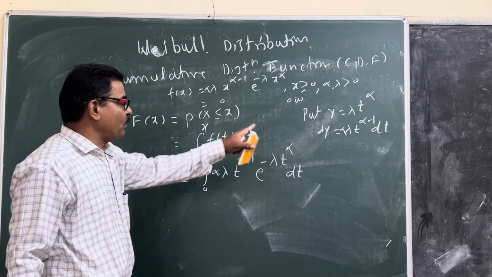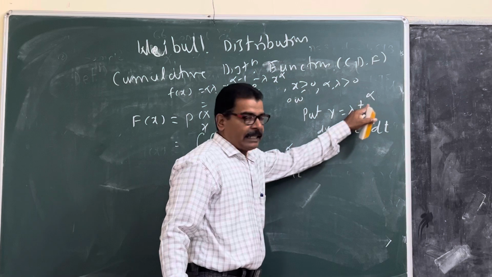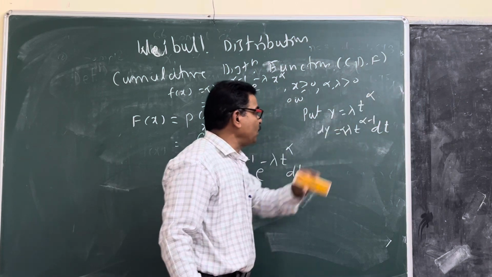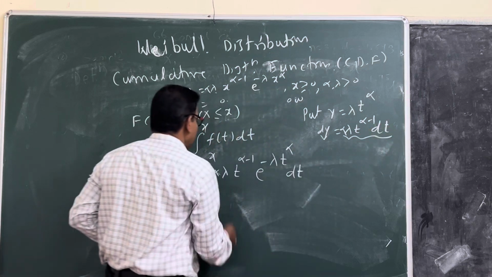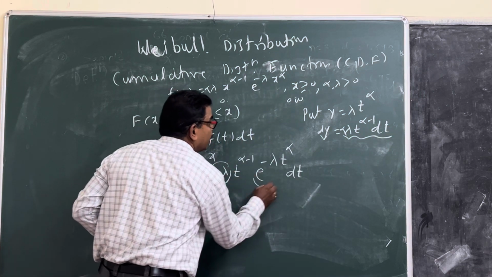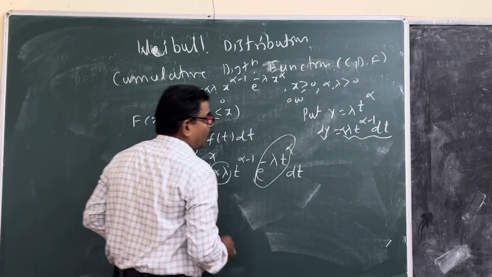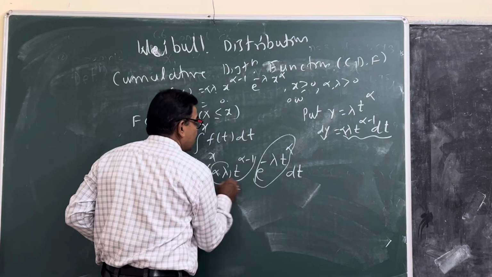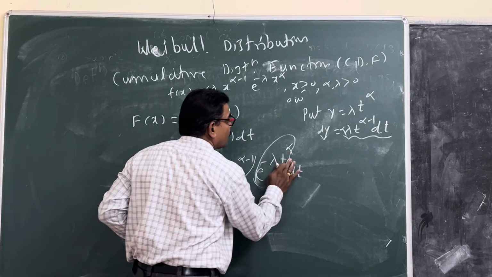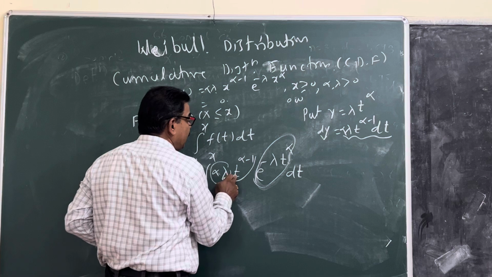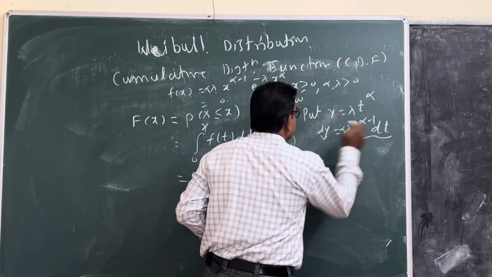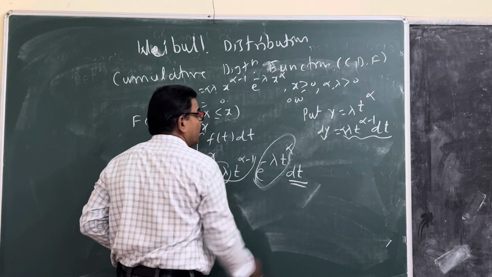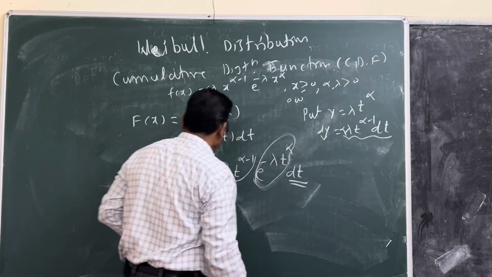That is the derivative of y equal to lambda t raised to alpha with respect to t. So alpha lambda t raised to alpha minus 1 dt is equal to dy.